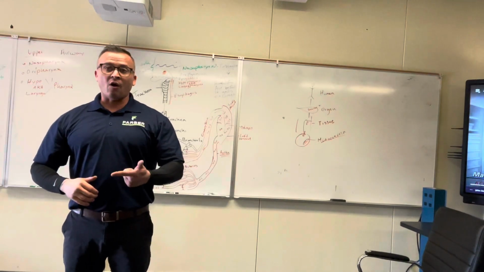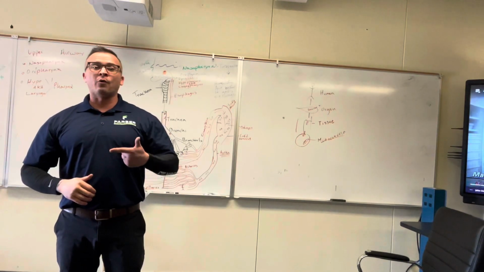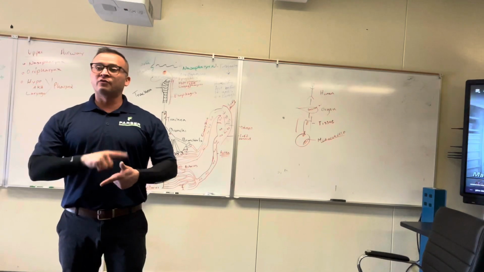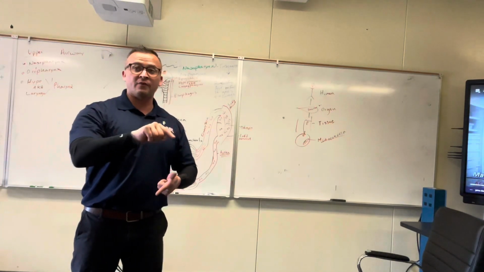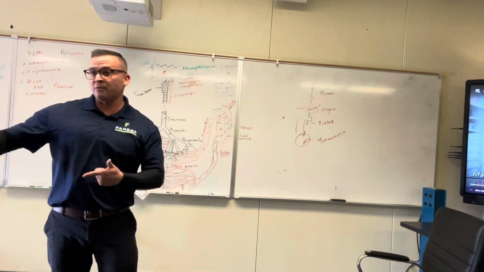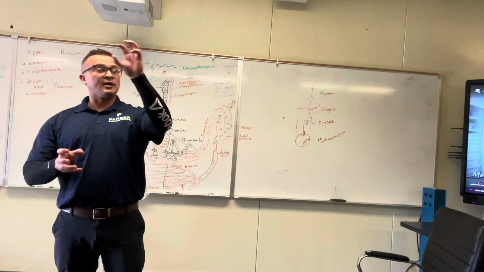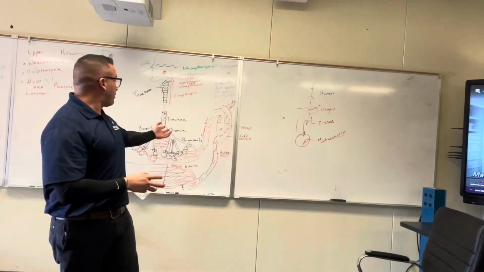So a vessel. This is really important for the future for you guys. Vein and artery are like left and right. They are directional terms. If it's a vein, the blood that's in that vein is going to the heart. If it's an artery, the blood is going away from the heart. The only name that's going to come in front of it is where it is coming from or going to.